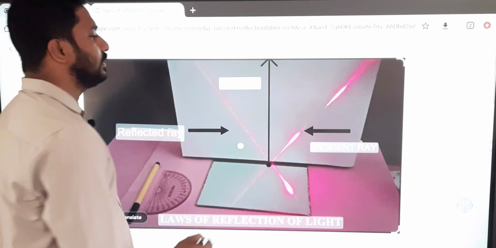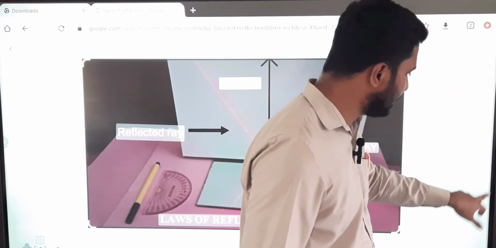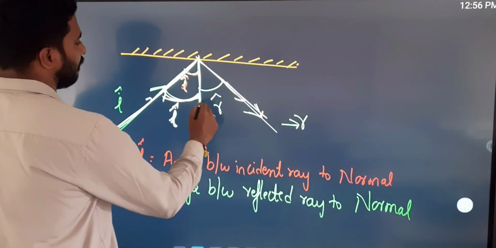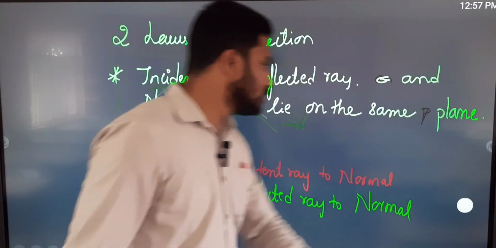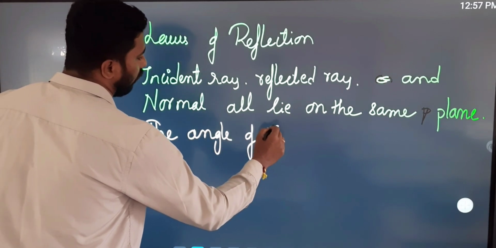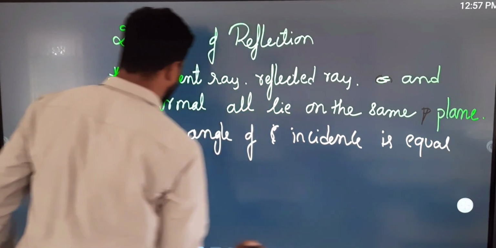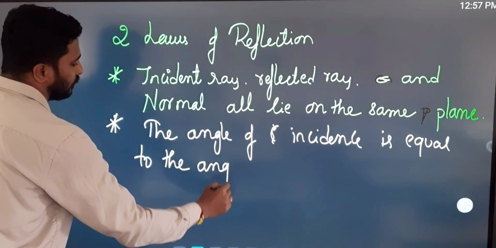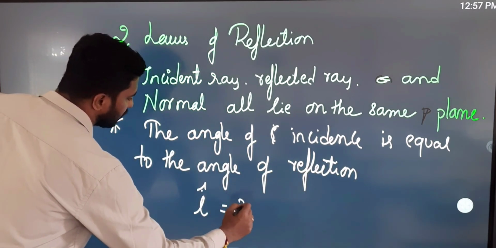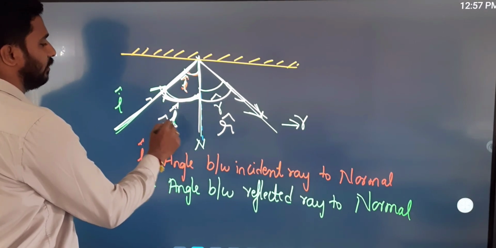The second law says that angle I will be equal to angle R. The angle of incidence is always equal to the angle of reflection, that means I cap is equal to R cap.